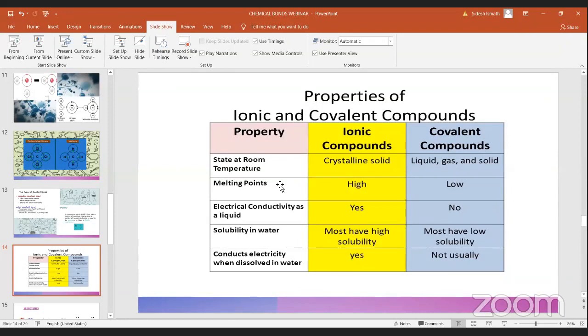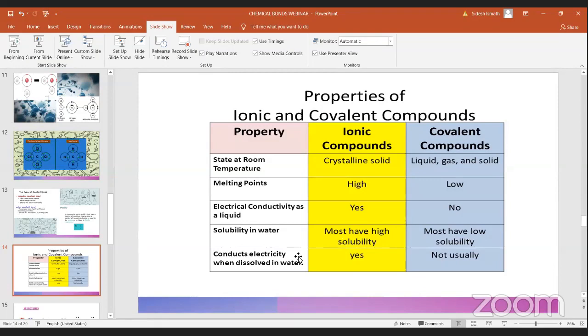When you take electrical conductivity, ionic compounds can conduct electricity, but covalent compounds do not conduct electricity. Solubility in water: when you take salt and put it in water, it will easily dissolve. So it is mostly soluble in water. Covalent compounds have very low solubility levels. They do not easily dissolve in water.